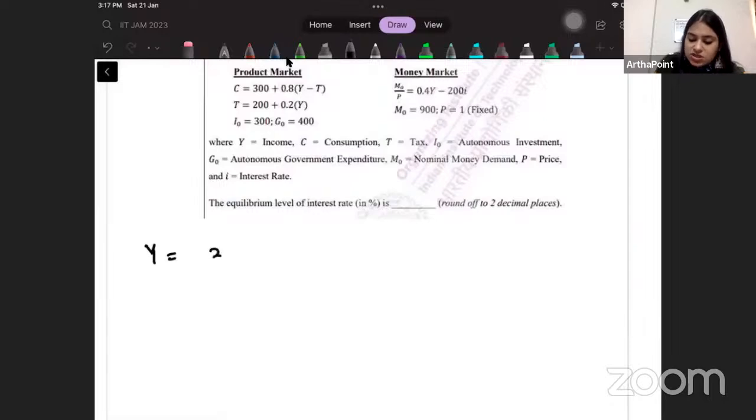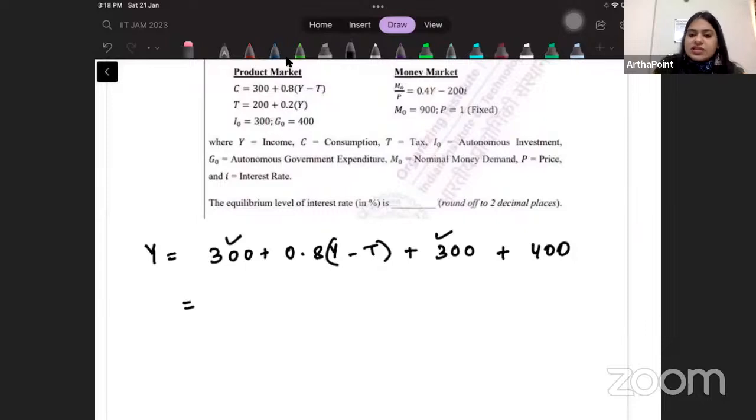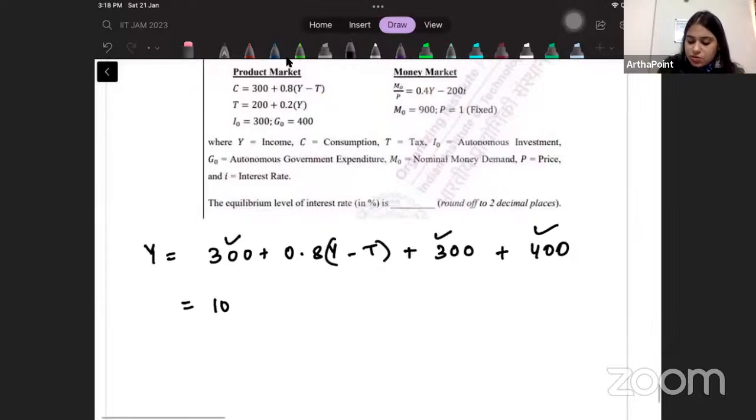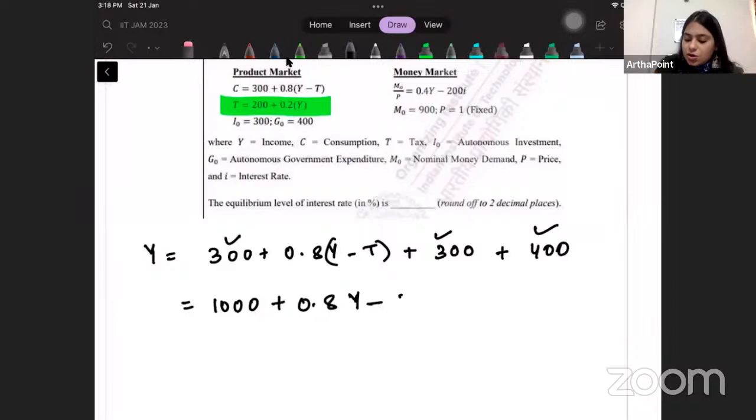Y is equal to C plus I plus G. So 300 plus 300, 600 plus 400, 1000, plus 0.8Y. Instead of T, I will put 200 plus 0.2Y.